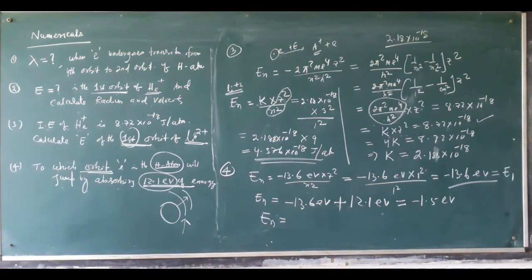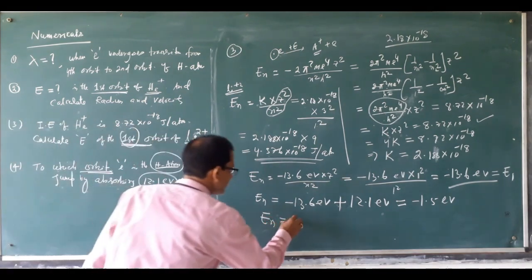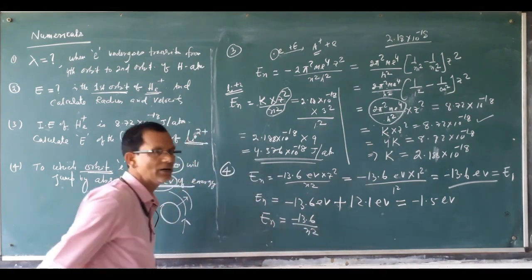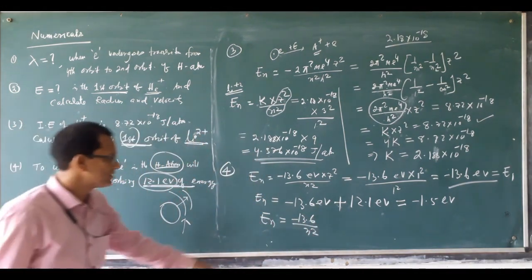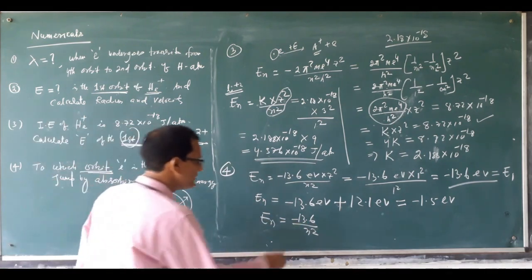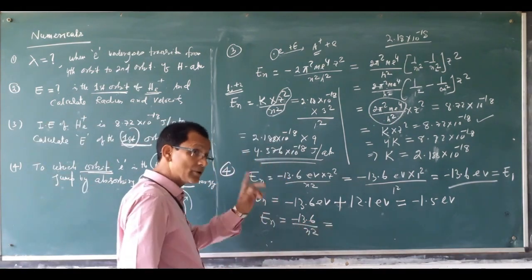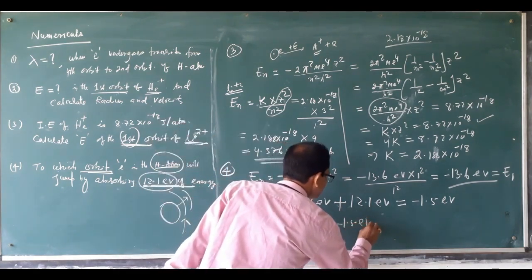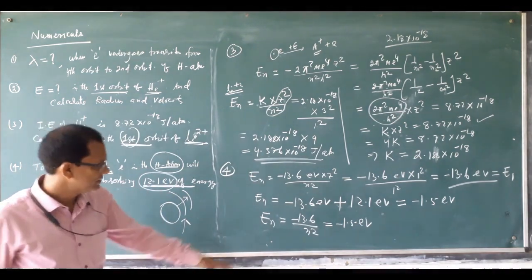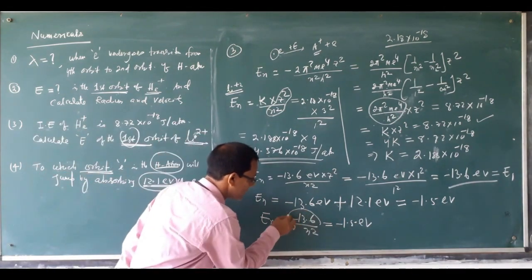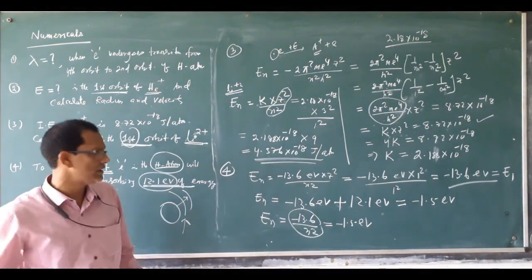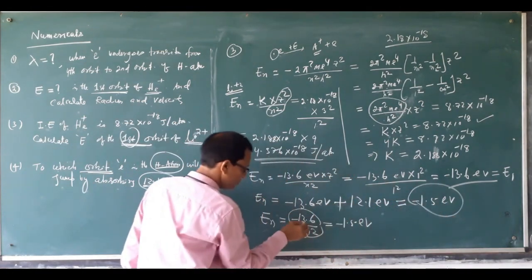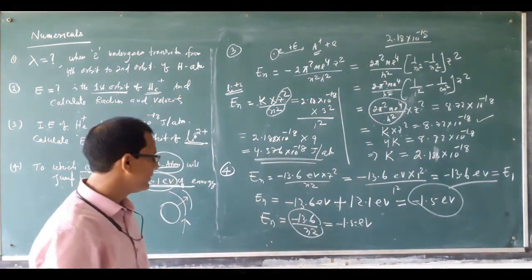The formula: En is equal to minus 13.6 by n square for a hydrogen atom. Minus 13.6 by n square is equal to how much for a hydrogen atom? Minus 1.5 electron volt as per the question. This is the energy of the hydrogen atom in any nth orbit, after absorbing this much energy. So this will be equal. So what is the value of n?